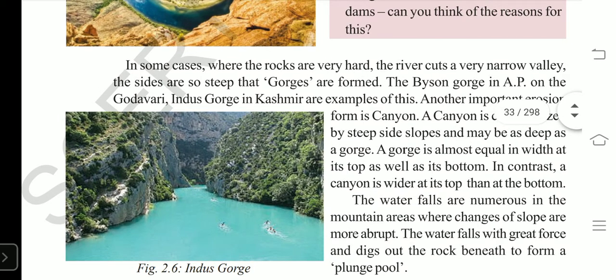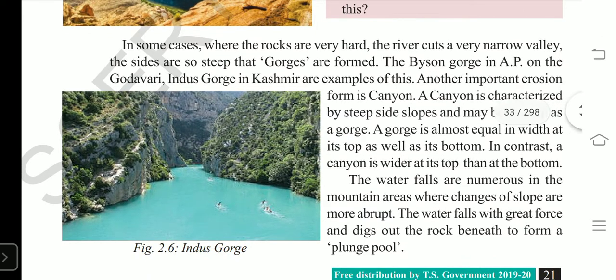And it leads to forming steep slopes, steep sides like walls, like how our room walls are. These steep sides of valleys that are created are called gorges. There is the Bison Gorge in Andhra Pradesh on the river Godavari, and in Kashmir we find the Indus Gorge.